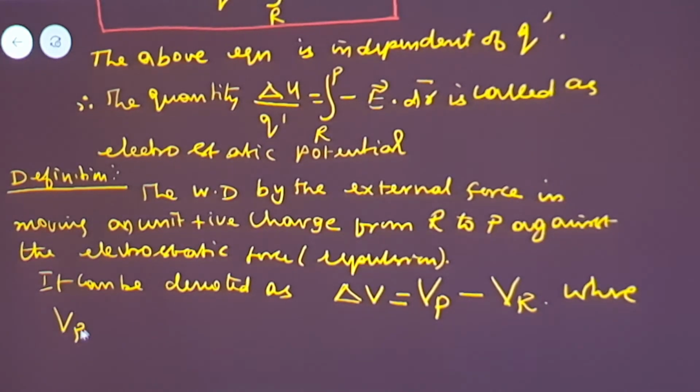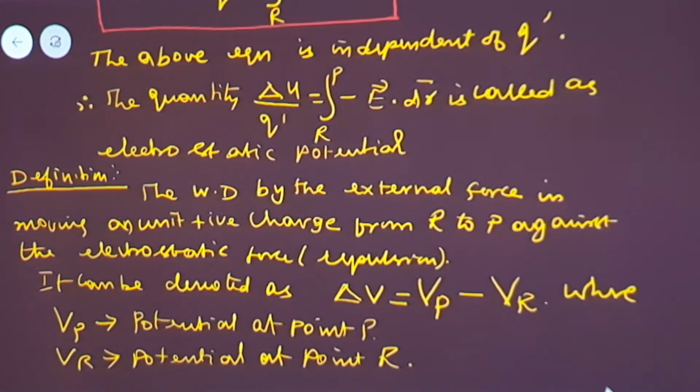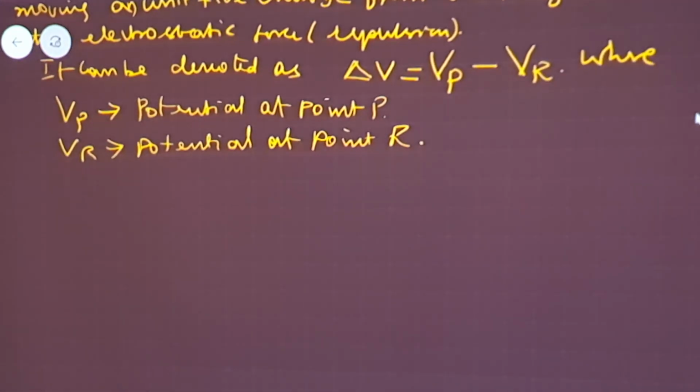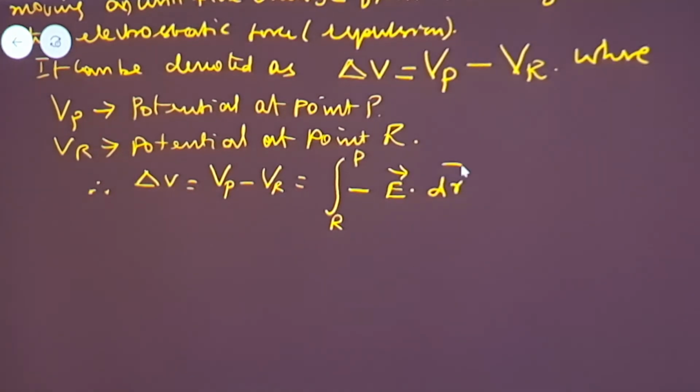Vp is the electric potential at point P, and Vr is the potential at point R. Combining this with the previous equation, delta V equals Vp minus Vr equals the integral from R to P of minus E vector dot dr vector.